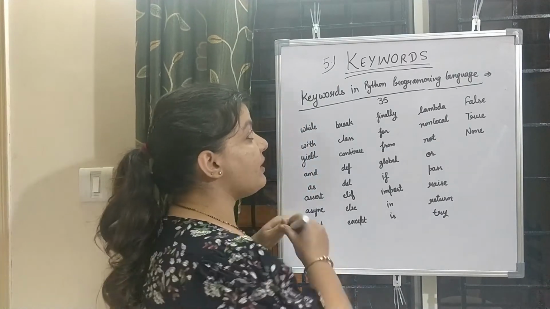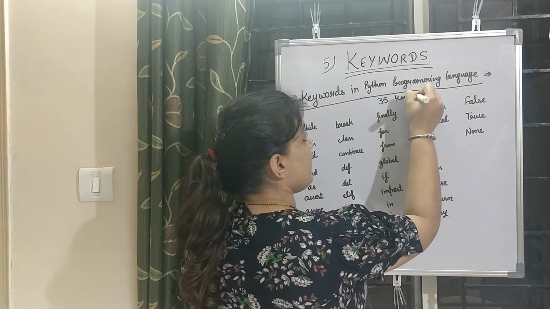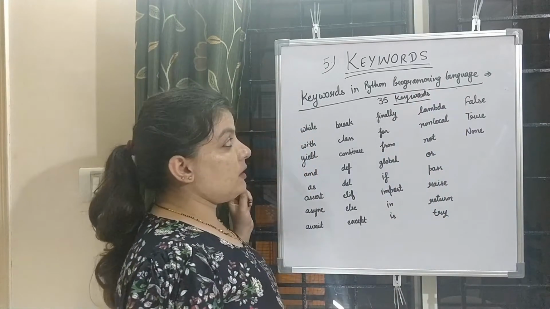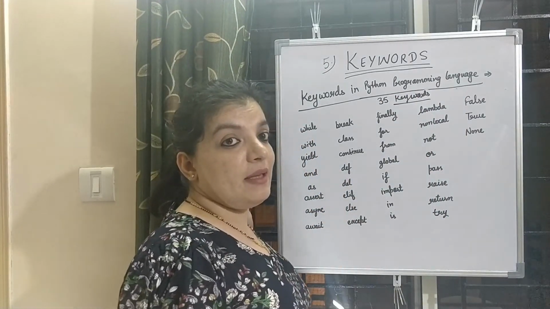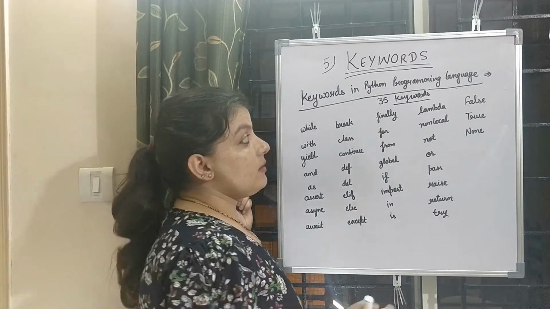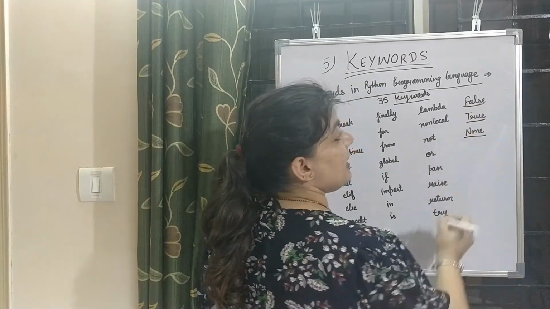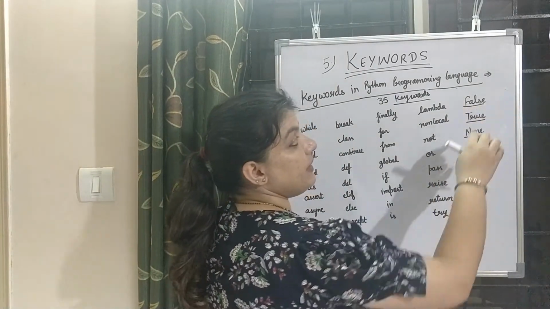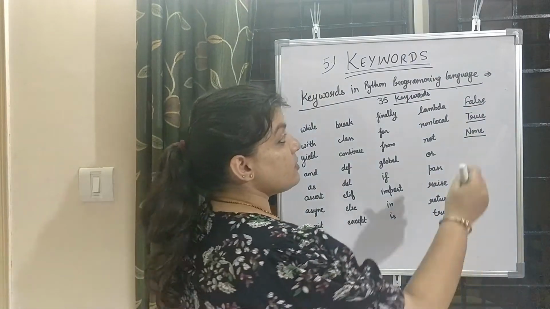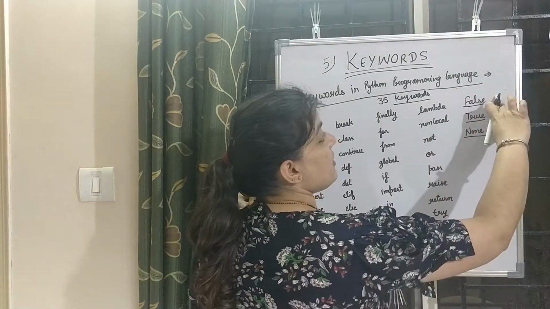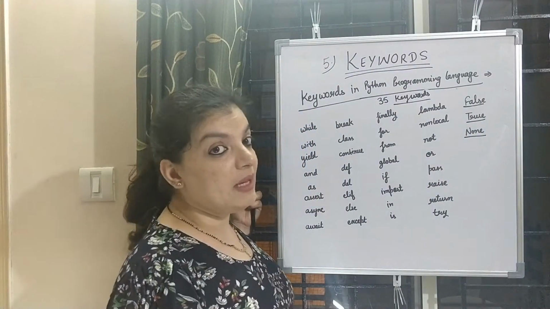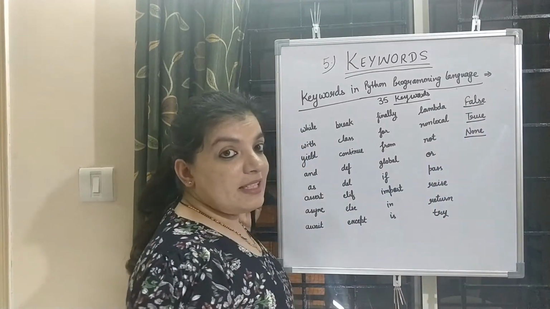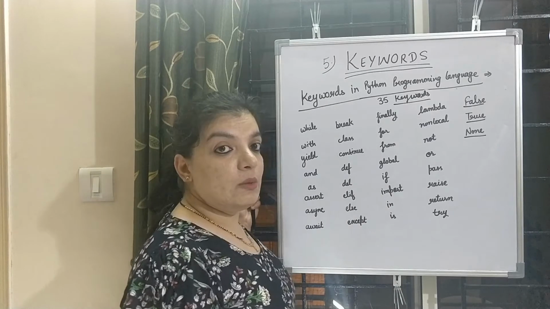Basically there are 35 keywords available in the Python programming language, but 32 keywords are written in lowercase letters, and there are 3 keywords which are written differently. In these, the first letter should be capital and all others will be in lowercase. So these three are the extra keywords used in Python. These are False, True and None; all others are written in lowercase letters.